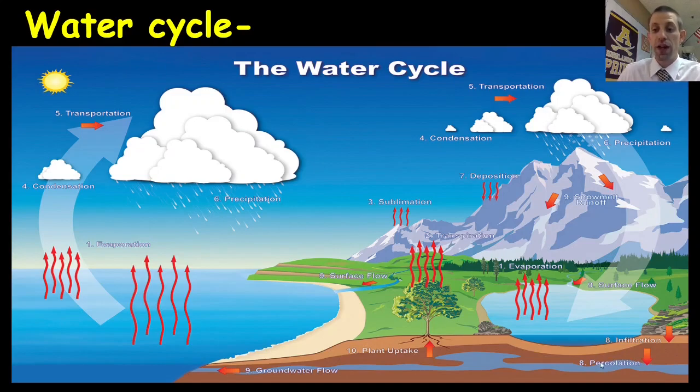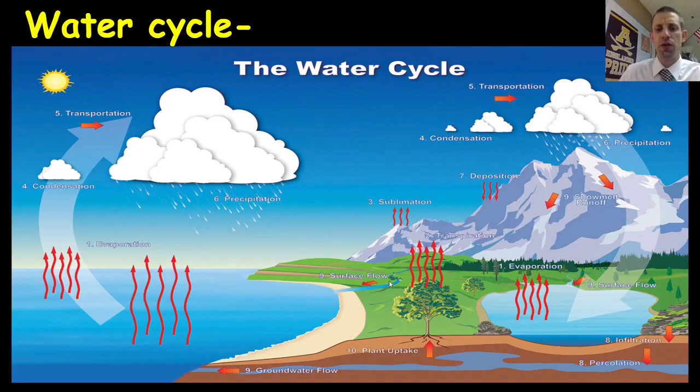Now, percolation will then flow. Groundwater does flow and typically always flows and ends up towards an ocean. As it's flowing through the ground here, it's going to pick up minerals and salts from the ground, and then it'll eventually deposit them into the ocean, which is why the ocean water is salty to begin with.